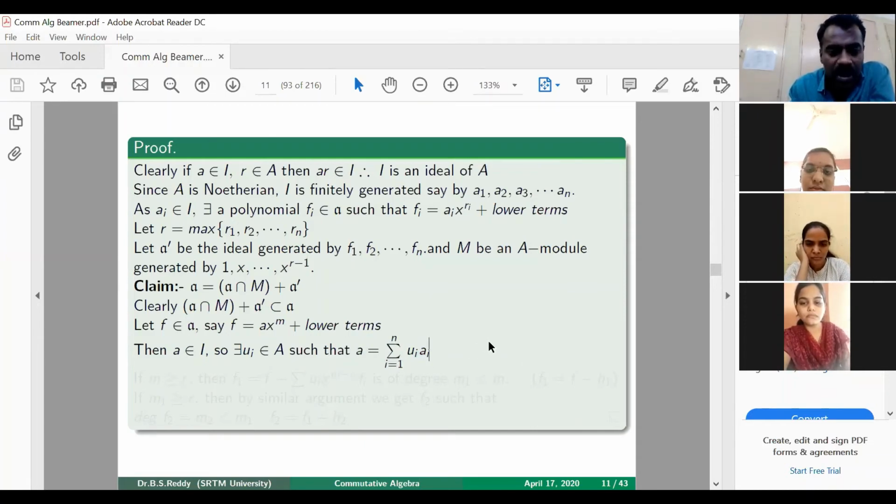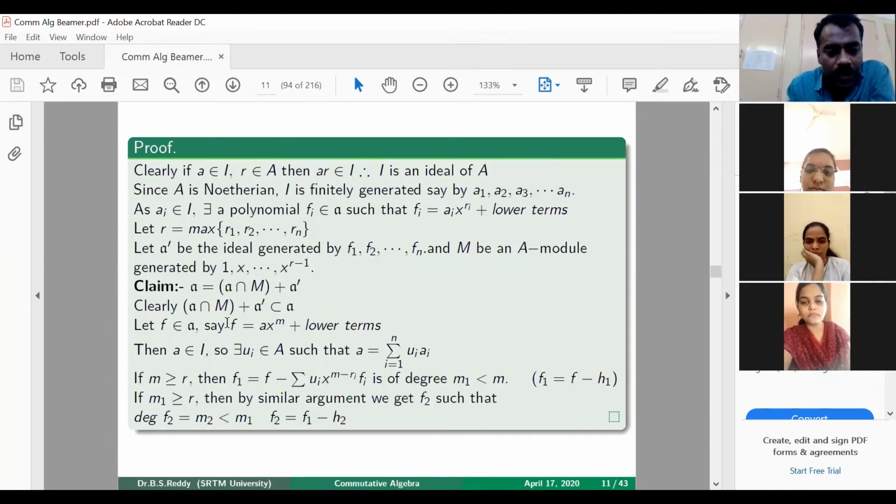Now consider this: because f has degree m, if m is greater than or equal to r, then we will try to find another polynomial whose degree will be less than that. How will we do that? I repeat again, the degree of f is m here. Our intention is to get a polynomial whose degree is less than r, then it will belong to M, because M is generated by 1, x up to x power r minus 1.